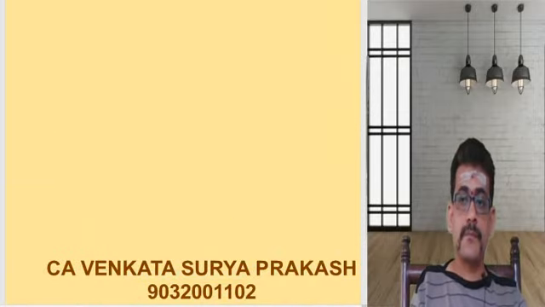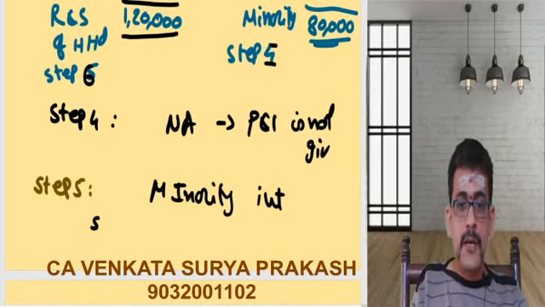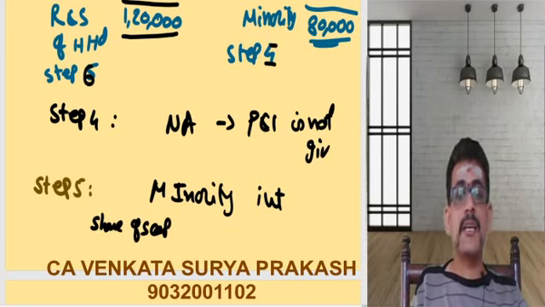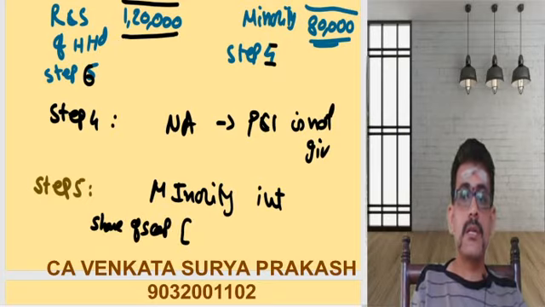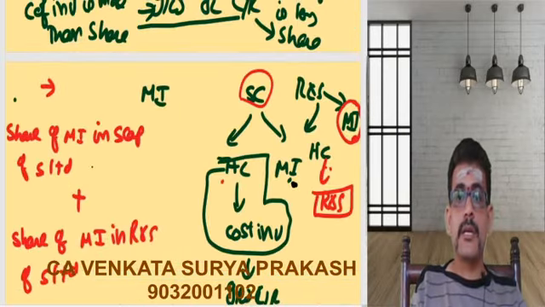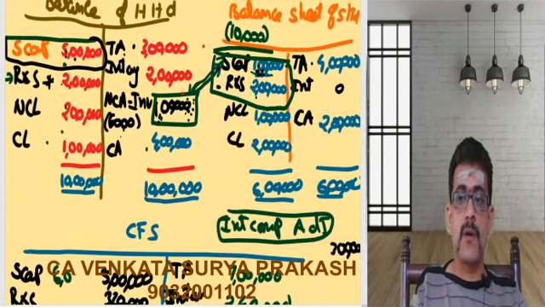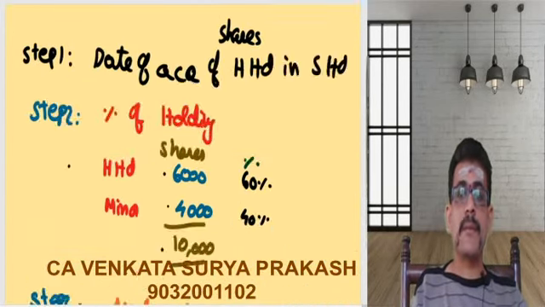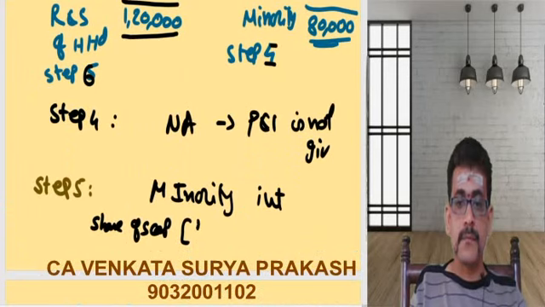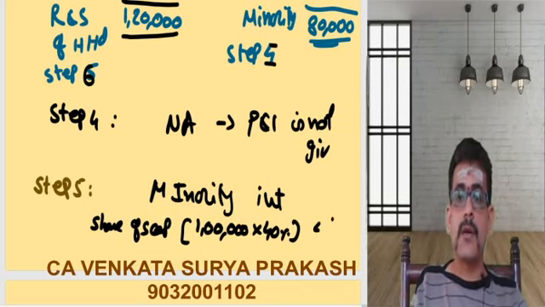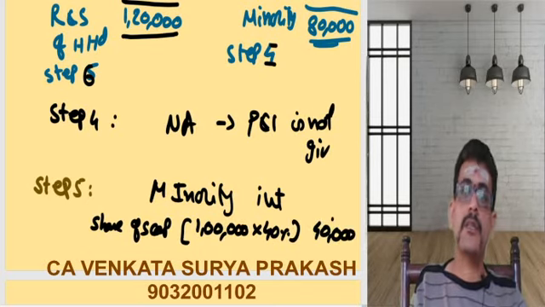Now let us take that. Share of share capital, that means minority share in the share capital. What is the total share capital? The total share capital given in the problem was 1 lakh. Of this 1 lakh, the minority share is 40%. So 1 lakh into 40% gives 40,000.